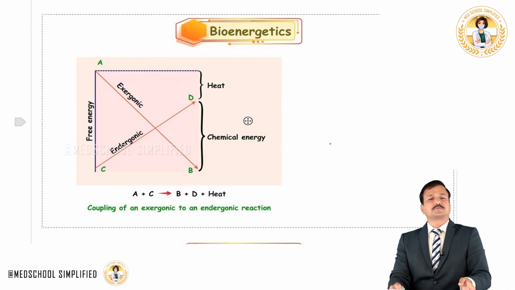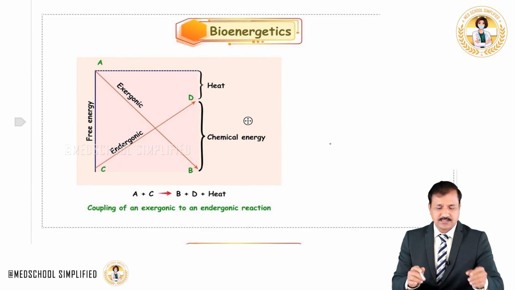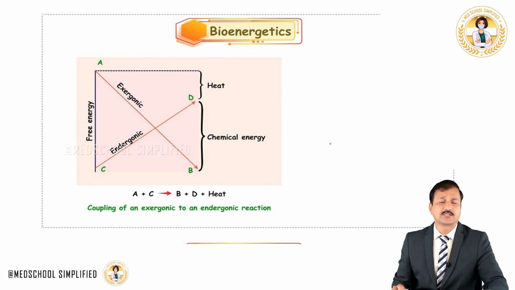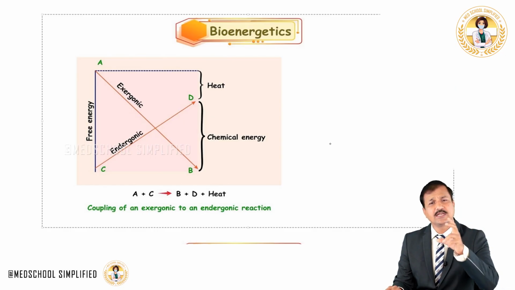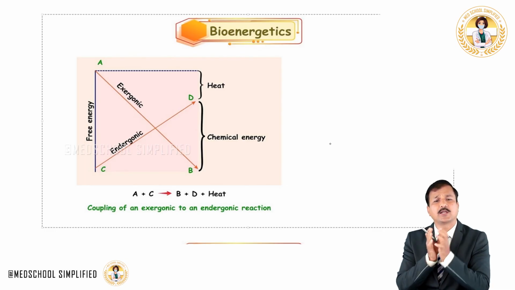Alright, when an endergonic reaction is there and there is a need for energy, the endergonic reaction can simply be coupled with an exergonic reaction. Any reaction that releases energy, that energy can be coupled with the endergonic reaction that needs energy. This simple diagram here is going to explain how these coupling reactions can go on in metabolic pathways.